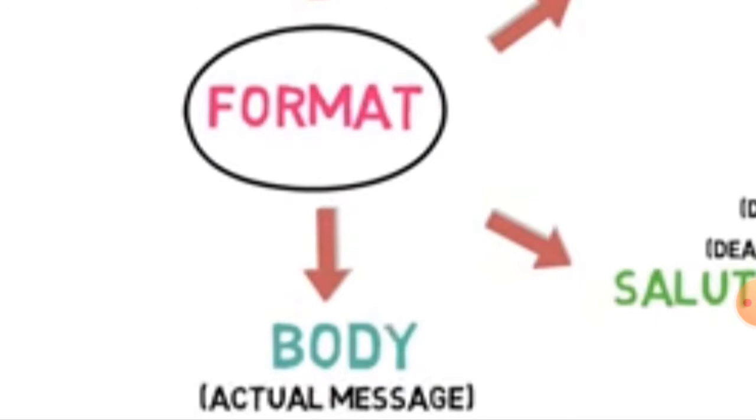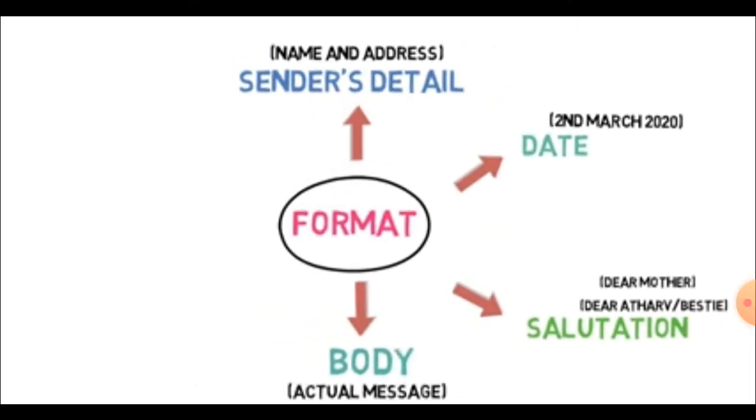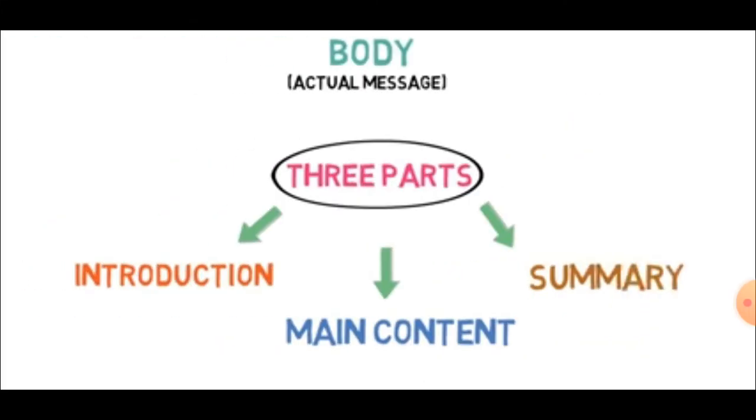Again the same thing as we had done in the formal letter. There are three parts of the body: first a short introduction, then the main content, why you are writing this letter. For example, if it is your brother's marriage and you are inviting your friend, then the main content is that my brother's marriage is on so and so date and I wish that you should be present for the marriage function, etc. That is the main content. And at the end you write, in just 2 or 3 lines, the summary.